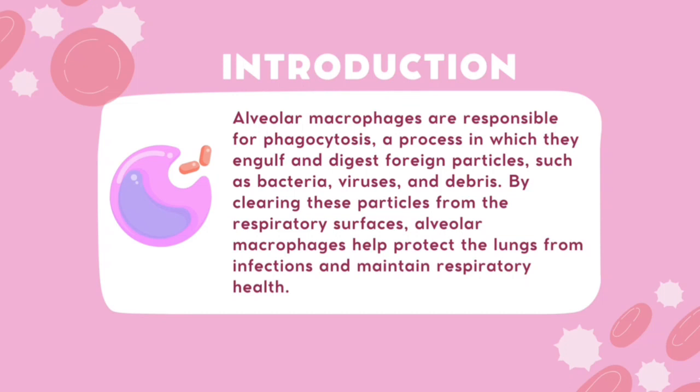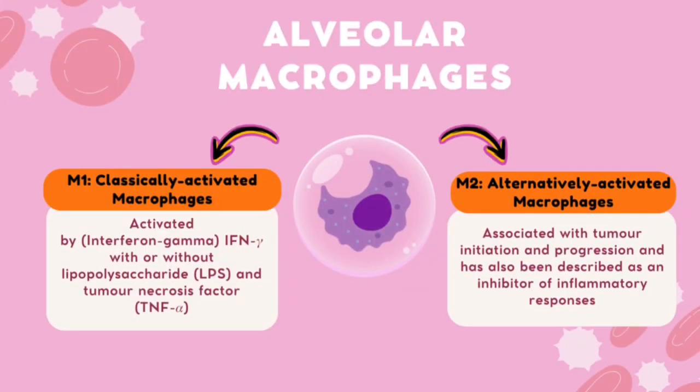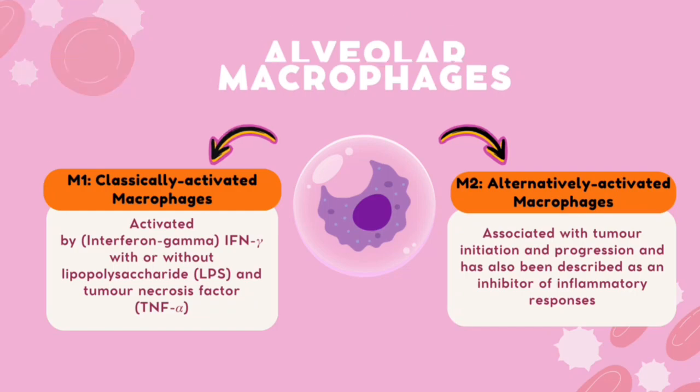By clearing these particles from the respiratory surfaces, alveolar macrophages help protect the lungs from infections and maintain respiratory health. Alveolar macrophages can be categorized into two different types: classically activated macrophages, M1, and alternatively activated macrophages, M2. M1 is activated by interferon gamma, IFN, with or without lipopolysaccharide, LPS, and tumor necrosis factor, TNF, while M2 is associated with tumor initiation and progression, and has also been described as an inhibitor of inflammatory responses.